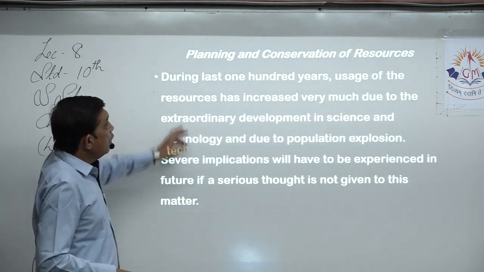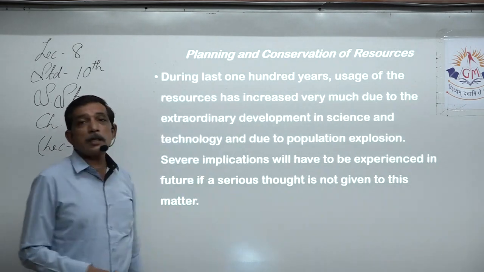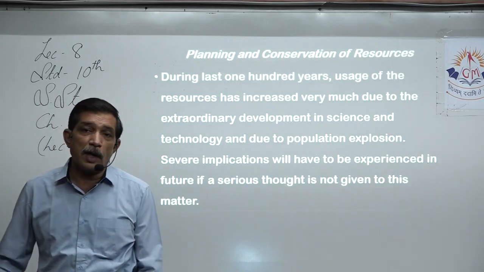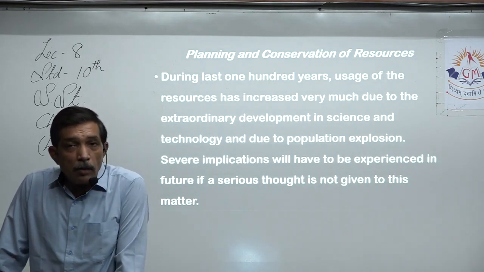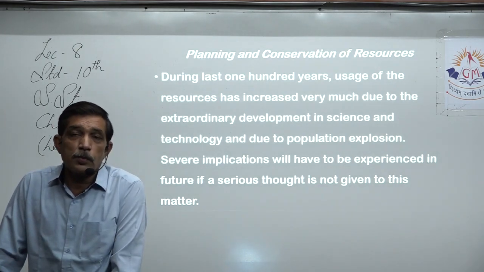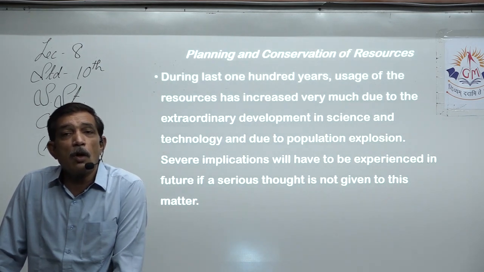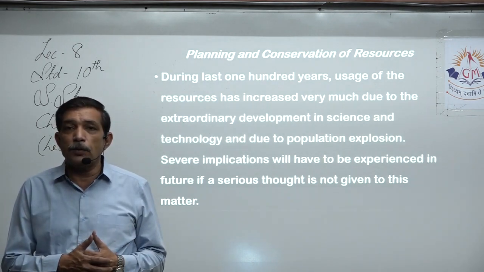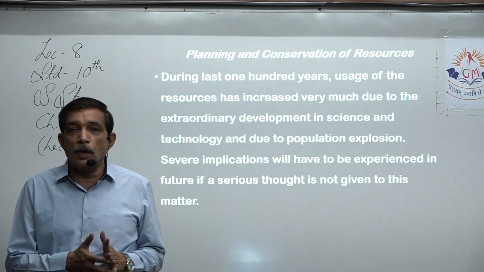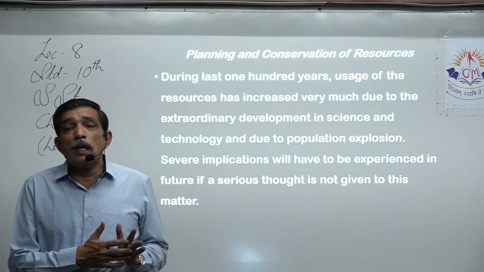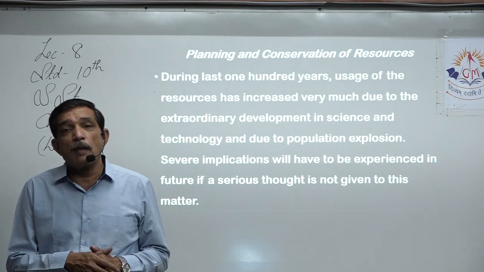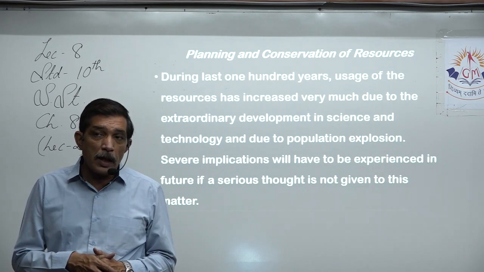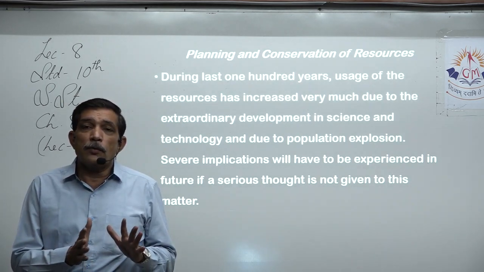Now, the next topic is planning and conservation of resources. This is about both of them, that is renewable resources and non-renewable resources, but we will be focusing more on non-renewable resources. For example, we take the minerals or the energy resources, for example coal and petroleum, that is an energy resource. We take different minerals, for example iron, nickel, aluminum, gold, etc. Right? We take these things for example.